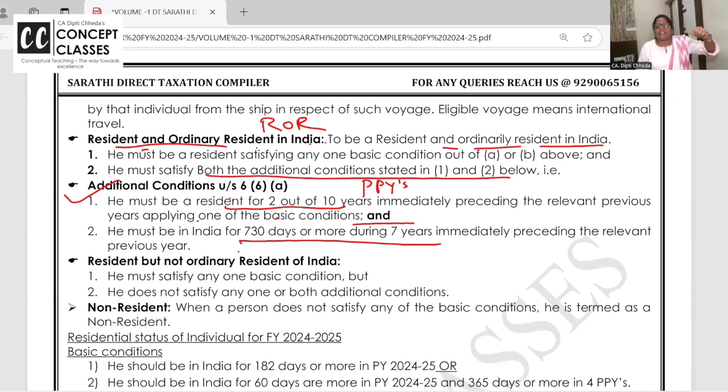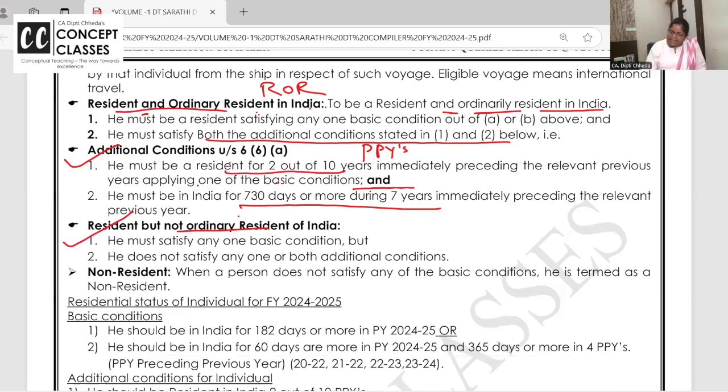Ma'am, only one satisfied or none satisfied. Only if both additional conditions are satisfied will he be resident and ordinary resident. If not, he is resident but not ordinary resident. Yes, he is resident by basic condition, but when you went for additional condition 1 and 2, either any one is satisfied or none, then he is said to be resident but not ordinary resident.